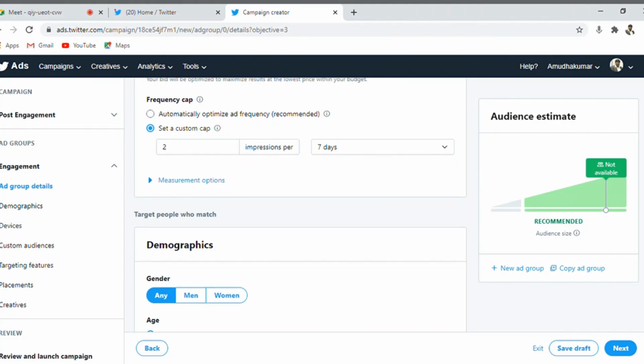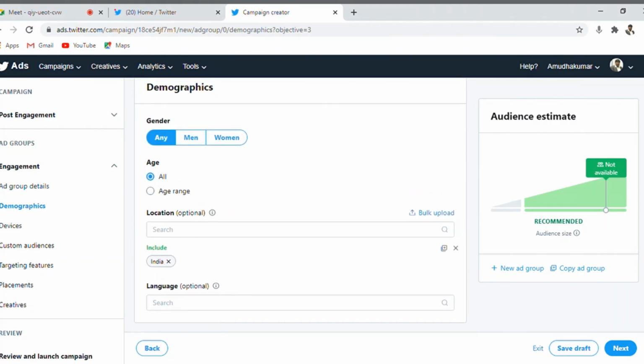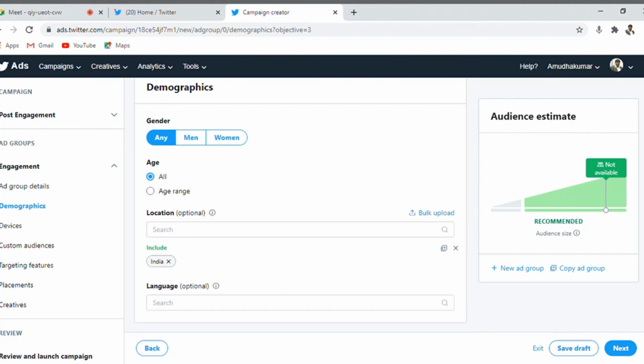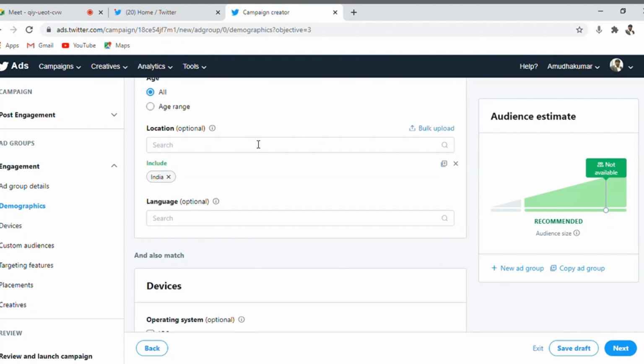The demographics: men or women, whichever gender you want. If you want to run on both, select both. And the age range, all age ranges, is purely our choice. The limitation is very small because it is applied for a global market. The age limit starts from 13, but with respect to India, the age limit starts from 18. 18 and up, 18 to 24, 18 to 34, up to 49. So we cannot customize it. That's the small challenge we have. The age range you can customize. And then the target country and location.